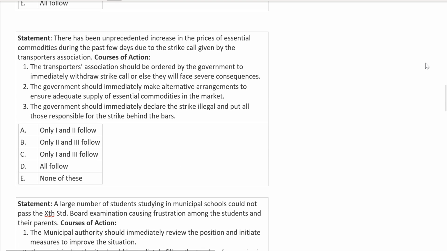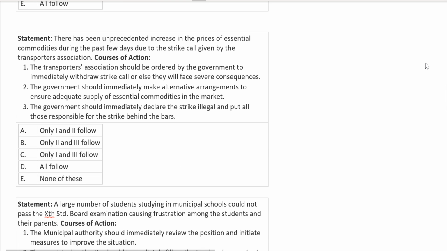Let's move ahead. There has been unprecedented increase in the prices of essential commodities during the past few days due to the strike call given by the Transporters Association. Transporters Association should be ordered by the government to immediately withdraw strike, or else they will face severe consequences. Okay, makes sense, but this is extreme, cannot be the answer.